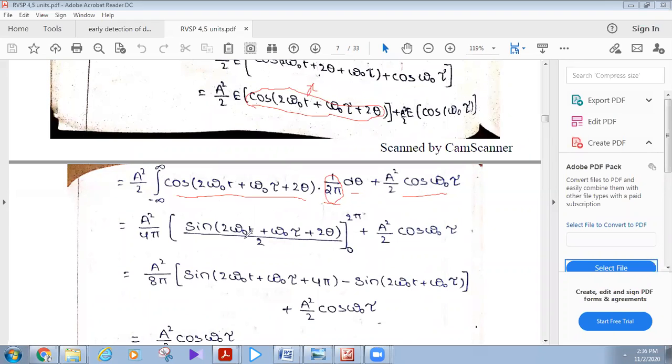The cosine function is integrated using the limits 0 to 2 pi, which becomes sine of 2 omega naught t plus omega naught tau plus 2 theta, by 2. If we substitute the limits, the upper limit gives 4 pi, and the lower limit gives 0.